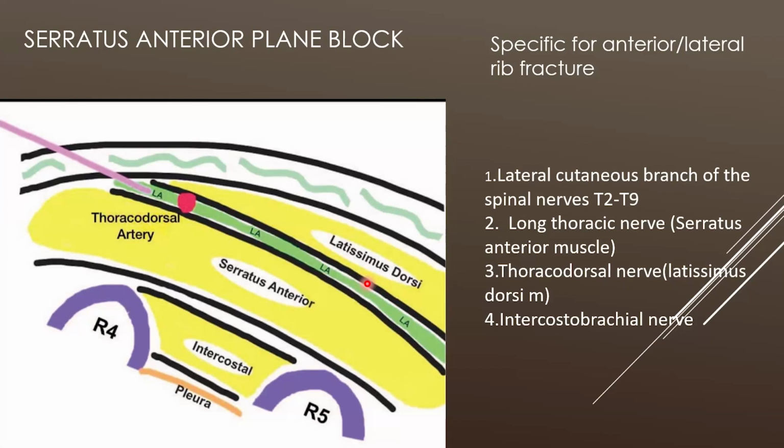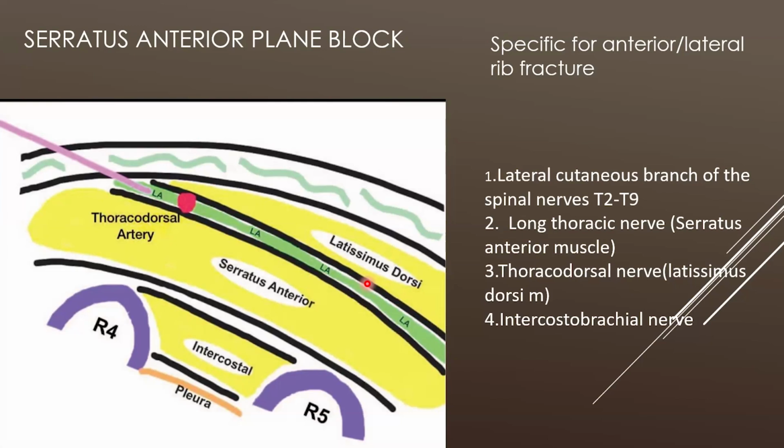In my opinion, since I do a lot of deep serratus anterior blocks, and we also keep catheters in the serratus anterior plane, I think it is more useful than the superficial block, because it blocks the nerves early in their origin before they divide into the anterior and the posterior branches. So I think the deep would be better than the superficial ones, though I agree that there are a lot of controversies regarding this.